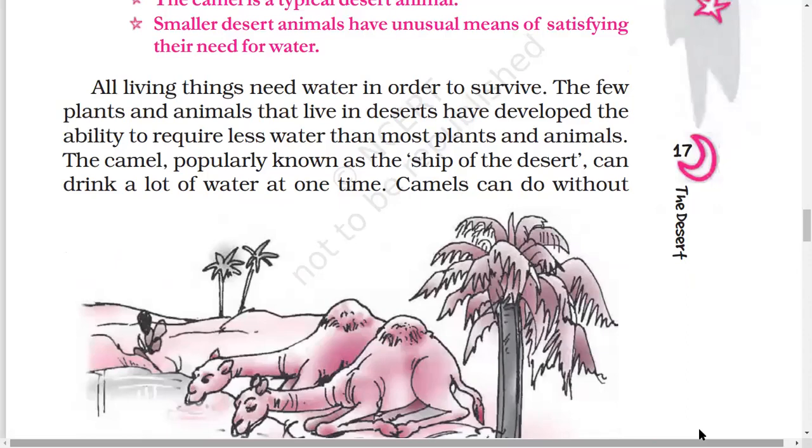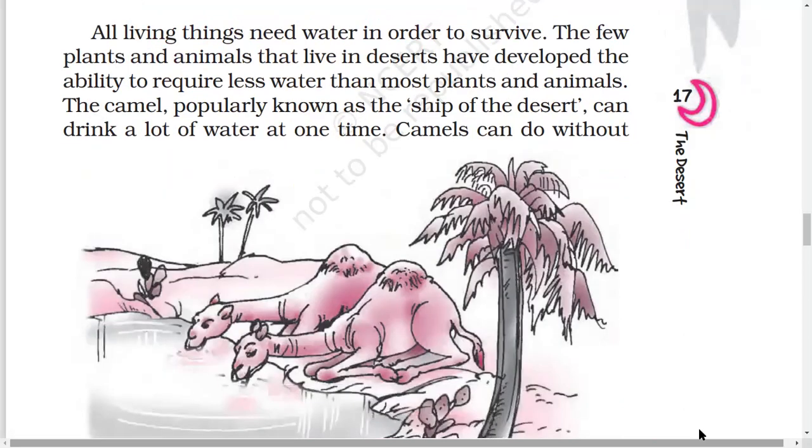The camel, popularly known as the ship of the desert, can drink a lot of water at one time. We already know that the camel drinks a lot of water and keeps it in its pouch so that it can sustain without water for a lot of days.